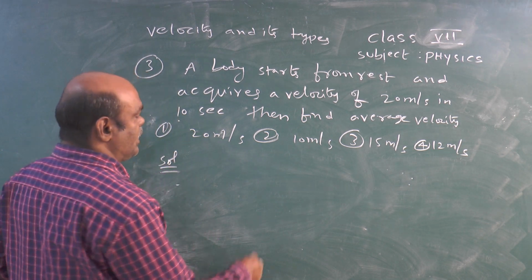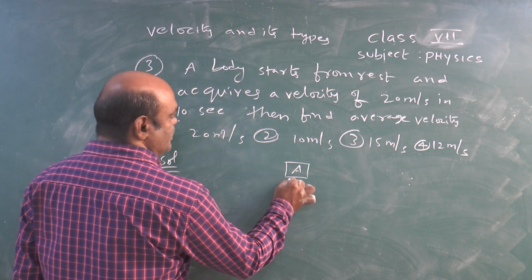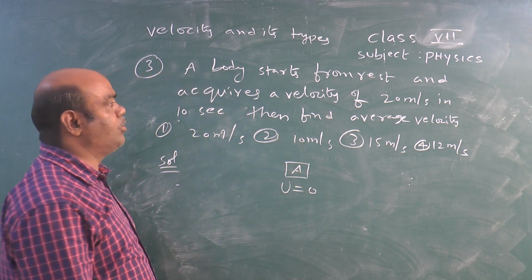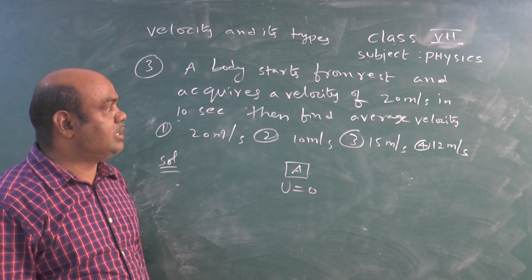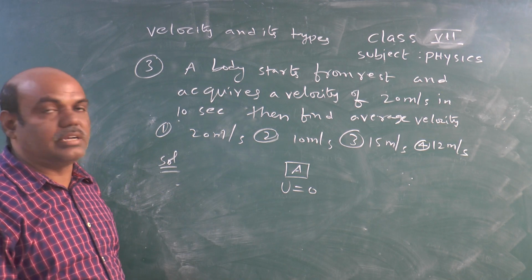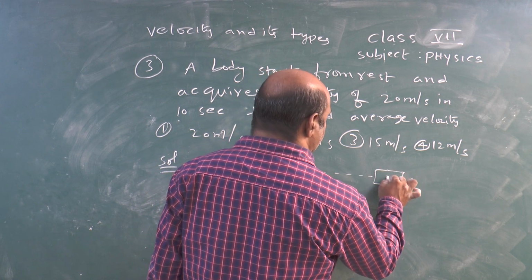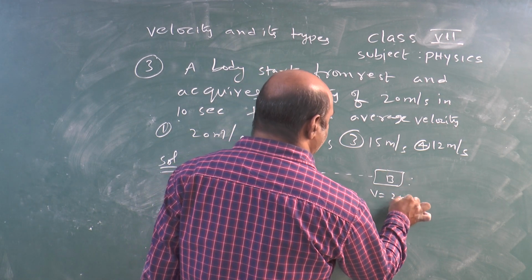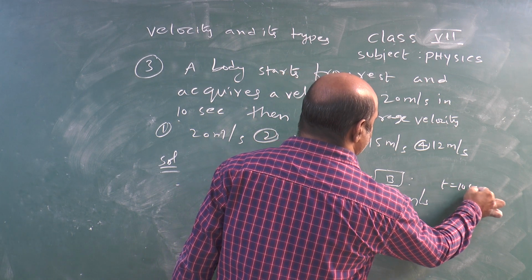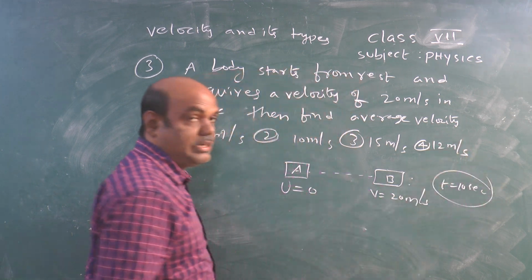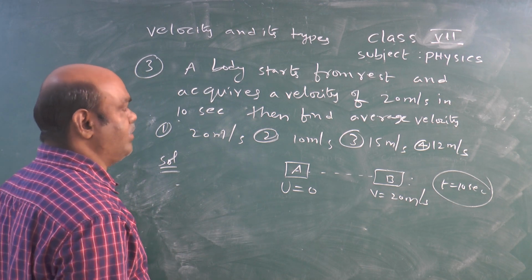So a body starts from rest. For example, body started at A. So its initial velocity u equal to 0 and acquires a velocity of 20 meter per second in 10 seconds. So while the body traveling, so reach to a point B, it acquires a velocity 20 meter per second in 10 seconds. They are asking here, then find average velocity.